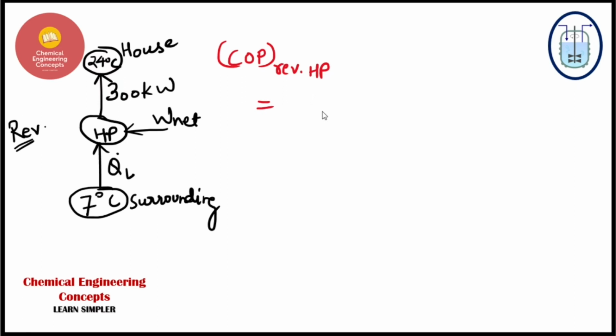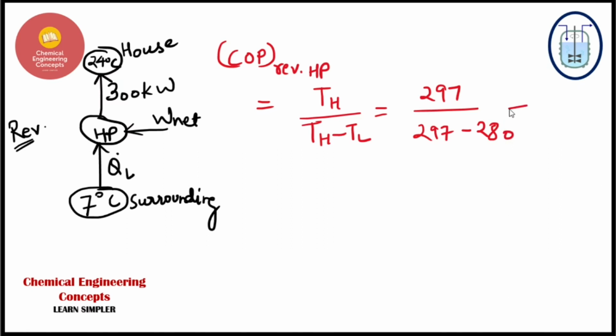So we know that we can represent this in terms of temperatures. So it will be TH over TH minus TL. If you substitute the temperatures, we have to convert them into kelvins, so 24 plus 273 and 7 plus 273. So it will be simply 297 divided by 297 minus 280, and the answer will come up to be, guys, 17.47. So this is the coefficient of performance of this reversible heat pump.